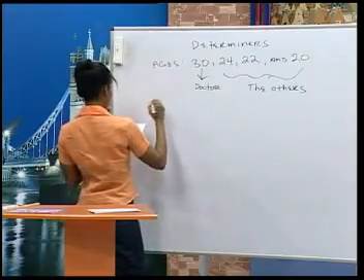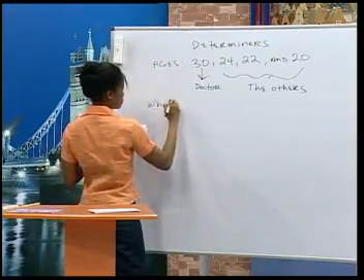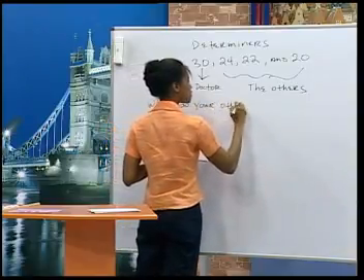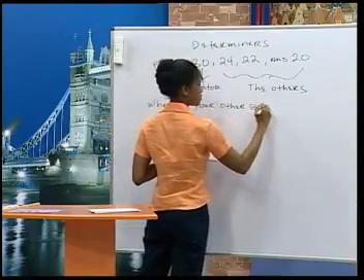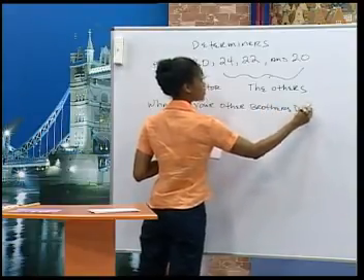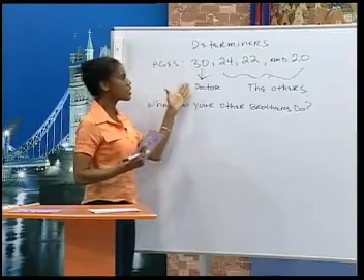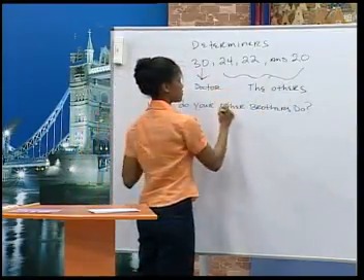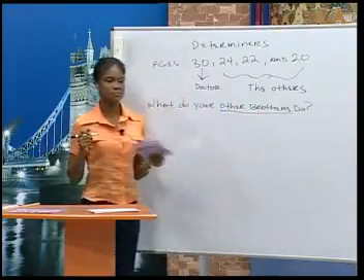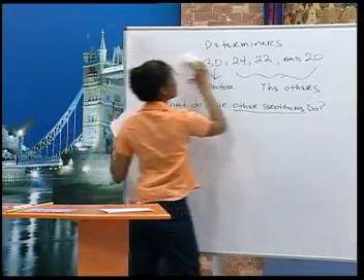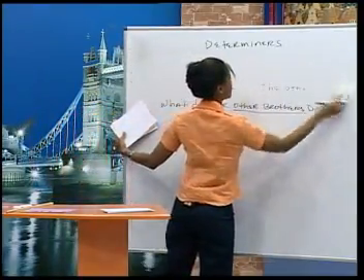So I want to ask you, what do your other brothers do? Right? So I'm not talking about the 30-year-old brother. I'm talking about all of your other brothers. Your other brothers. They are all students. Okay, very good. All right, Linda, it's your turn.